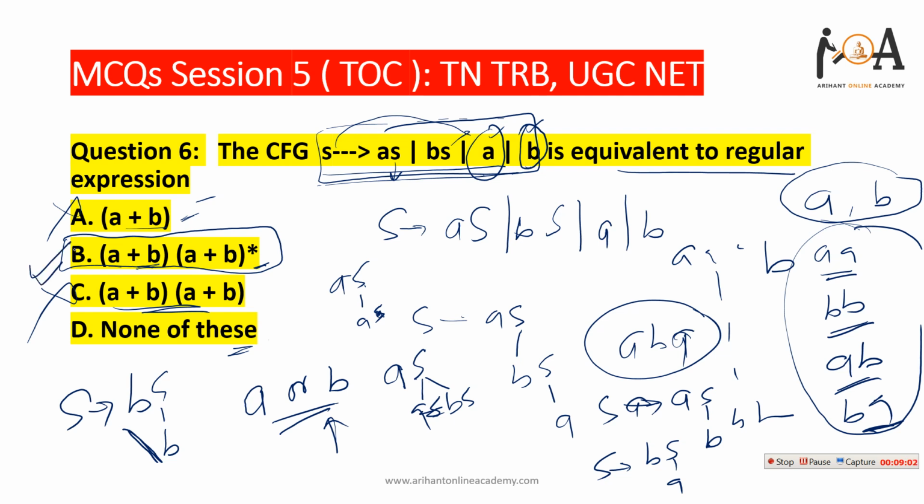All strings we can generate means it is the complete language of A and B. That is why option B is the right answer, because either A or B is compulsory. And with the Kleene closure, if you want to include the complete language element, then okay, and if you don't, then only A and B can also be generated. So option B is 101% the right answer. I hope you understand the derivation process for this.